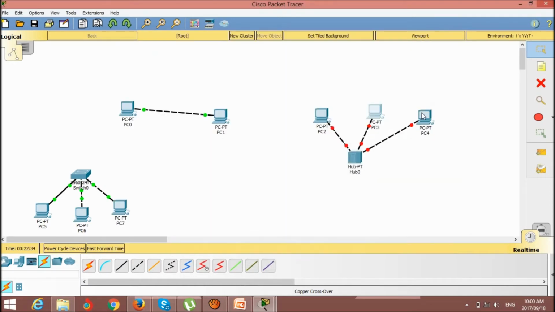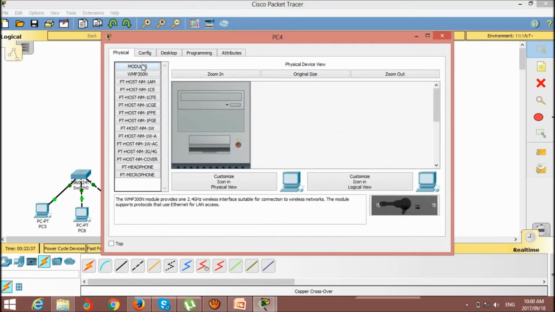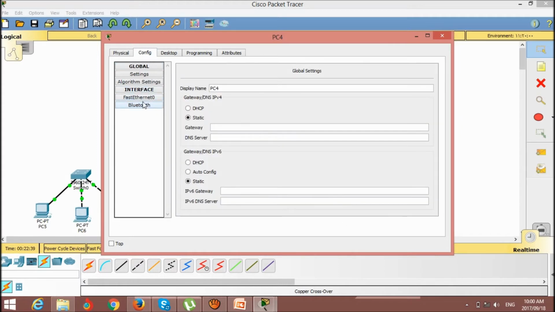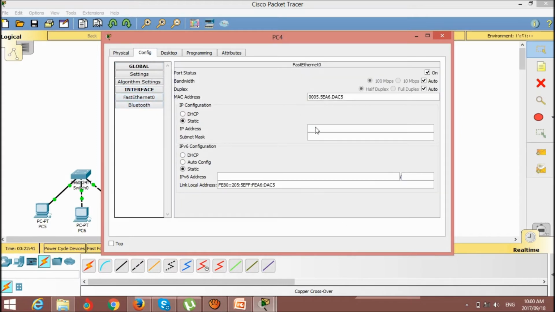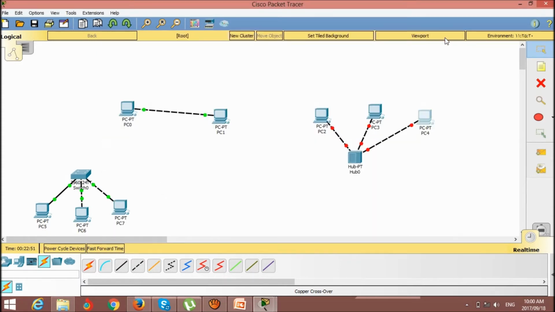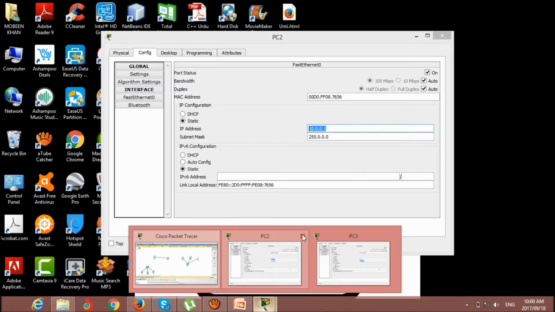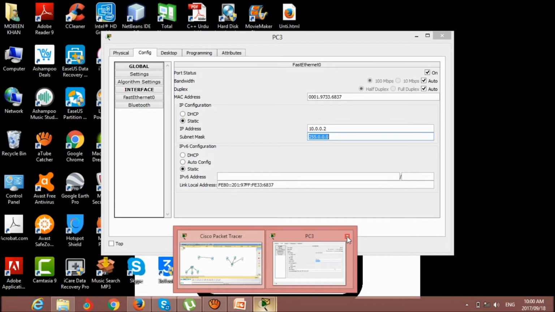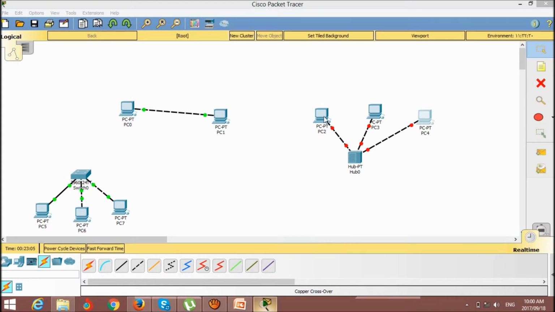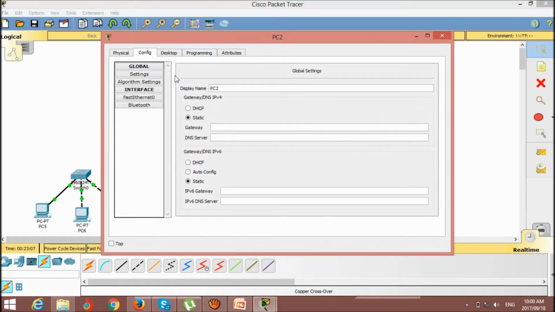Minimize, also configure FastEthernet 3. This is for the network, and I put the address here, but still nothing is working.